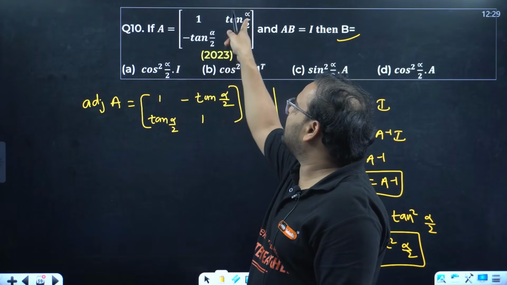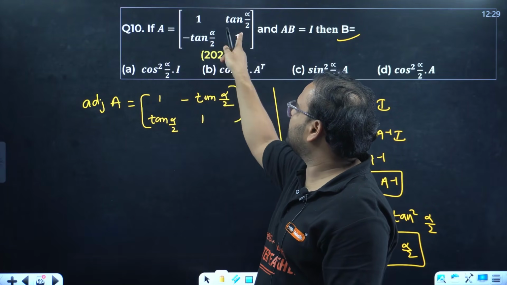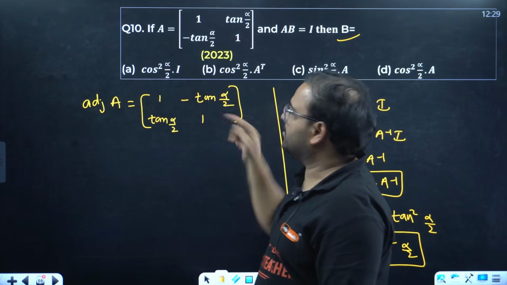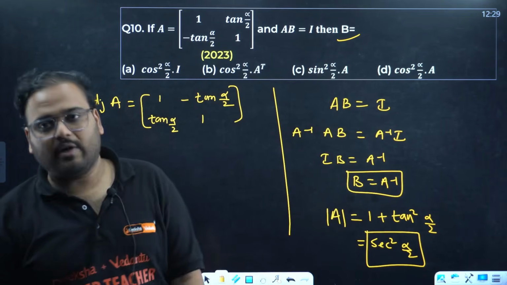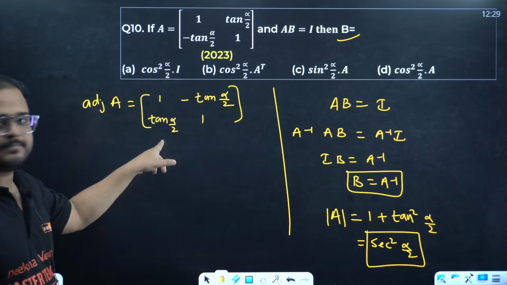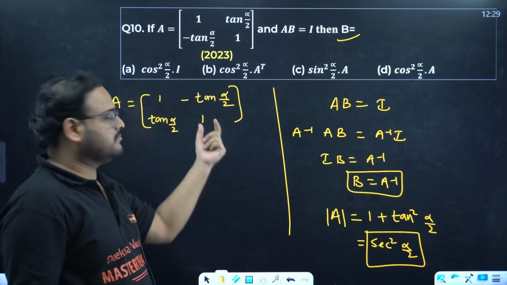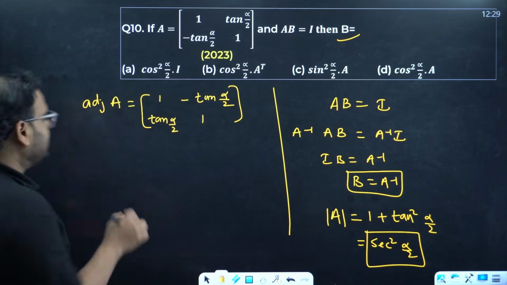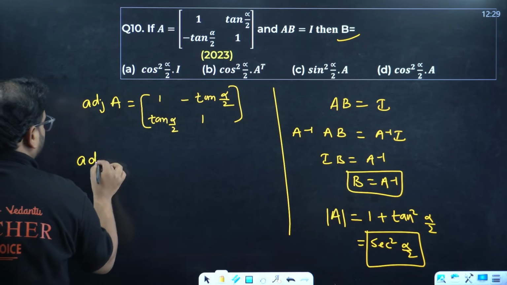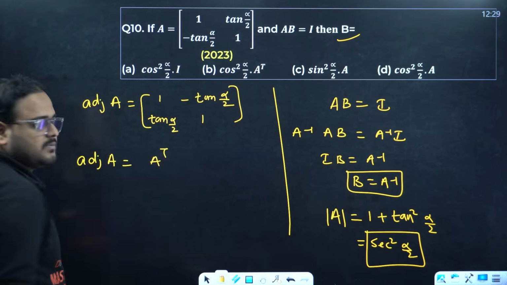Basically, 1 plus tan alpha by 2 has come in the row 2 column, and this minus tan alpha by 2 plus 1 comes in row 2 column. The row 1 tan alpha by 2 has become column 1. Row 2 minus tan alpha by 2 1 becomes column 2. So basically, adjoint of A is coming as matrix A transpose.